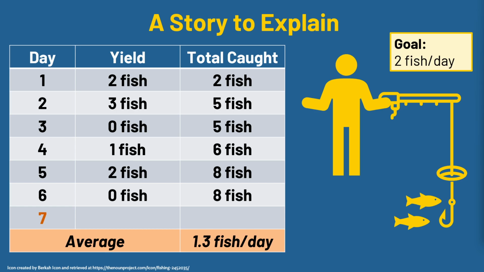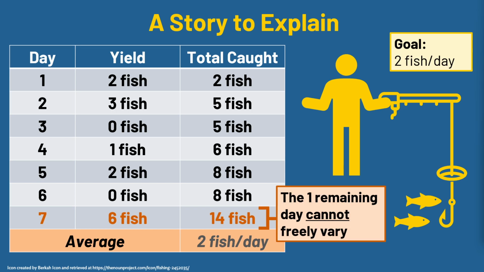And I'm like, okay, well, if I wake up tomorrow, how many fish do I need to catch in order to get to my average of 2 fish per day? And the answer is I have to get exactly 6, right? And the reason is this one remaining day cannot freely vary, right? Now I'm going to wake up on that last day and I absolutely have to hit a certain number in order for my average to work, in order to get the exact average I was looking for. And that is what we're talking about when we talk about degrees of freedom.